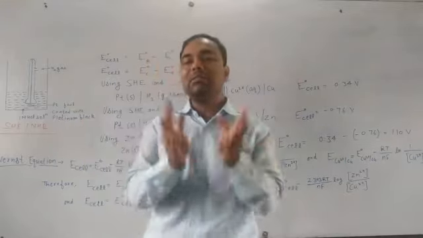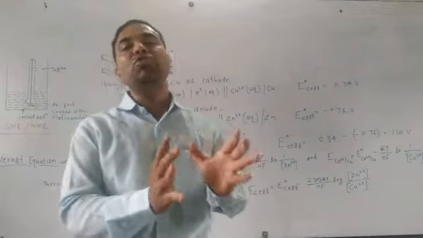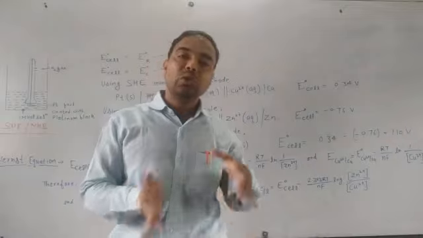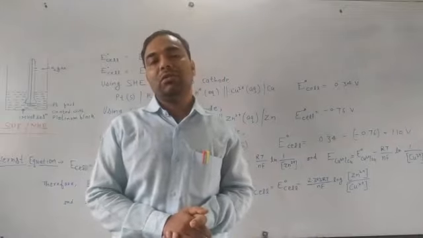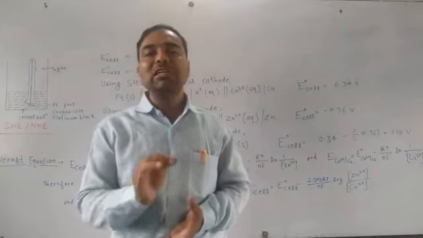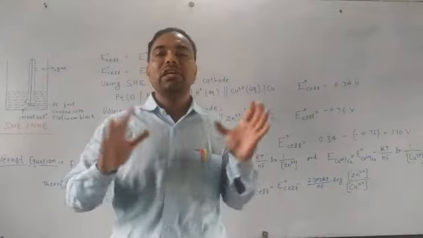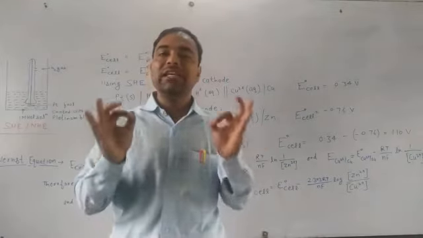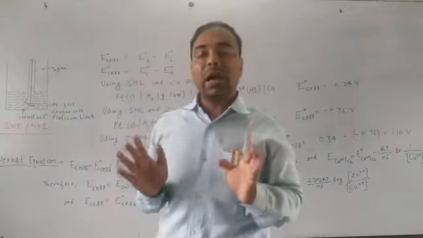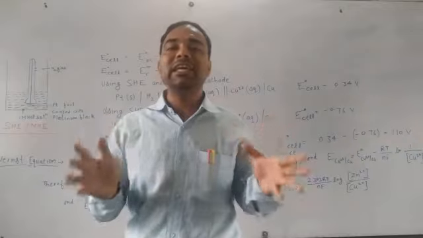When no current is flowing in our circuit, the difference we see between two electrodes is the EMF. So EMF can be represented by E. For a cell, we will represent E cell. And under standard conditions of temperature, pressure and volume, we will take E° cell.